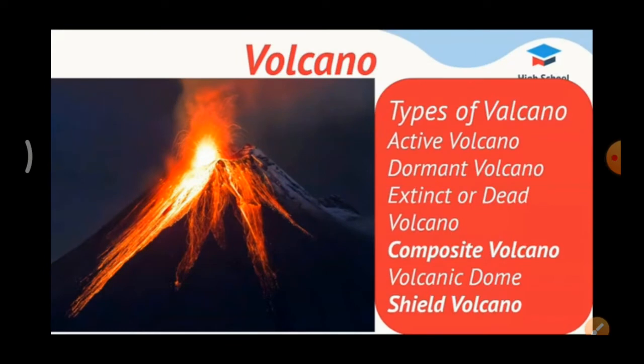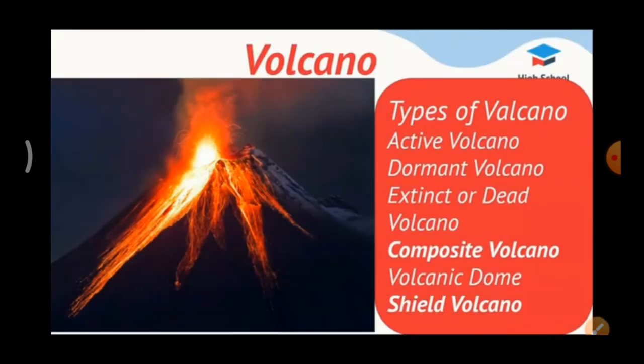Next one, dormant volcano or sleeping volcano. Volcanoes that do not show any sign of volcanic activity for a long period of time. So these types of volcanoes do not eject lava. This is called a sleeping volcano. Example, Fuji in Japan. What is the example for active volcano? Active volcanoes are very active still now. Example, Mount St. Helens. Dormant volcanoes or sleeping volcanoes do not eject their lava. Example, Fuji in Japan.